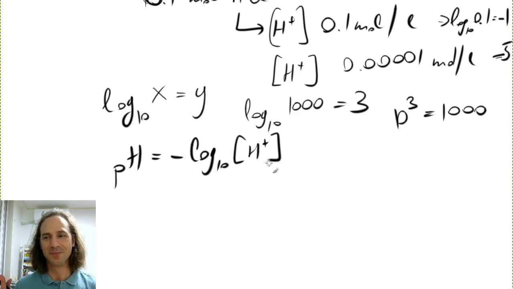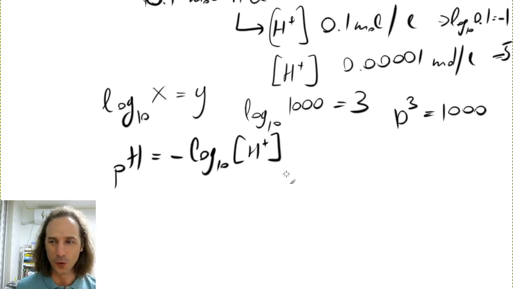Well, this is what you learn in general chemistry, maybe analytical chemistry. The actual definition, we will do it in the end, but this is a good workable definition. It's going to work for most concentrations. So this means that if you have some solution like 0.1 mole per liter hydrogen ion concentration, for that the pH will be 1.